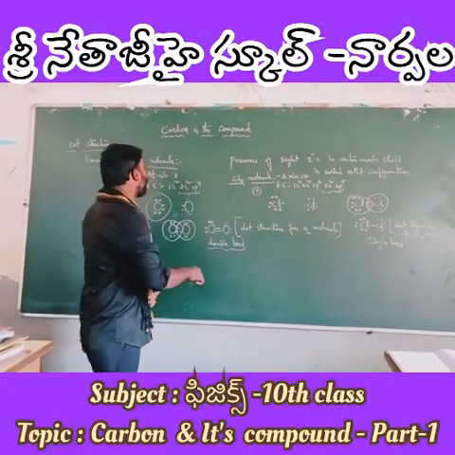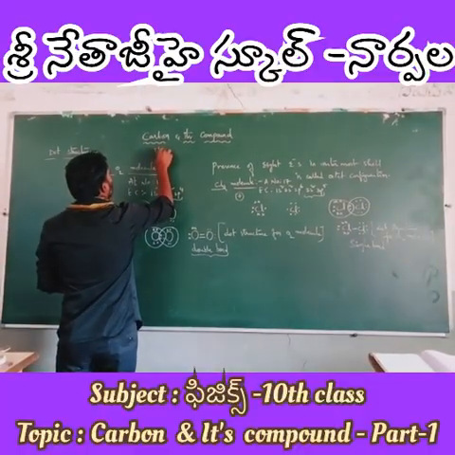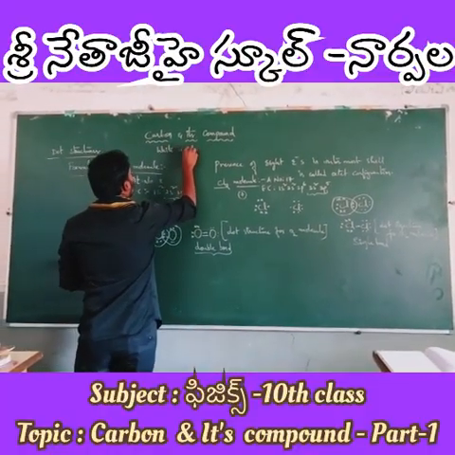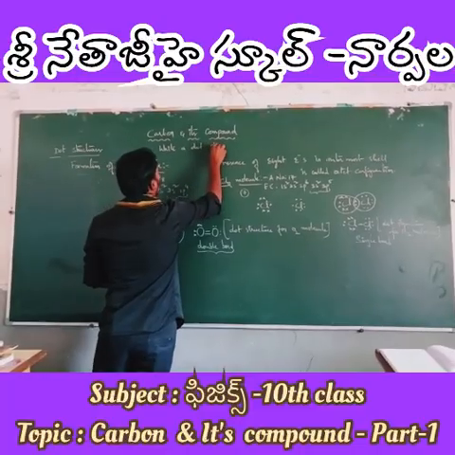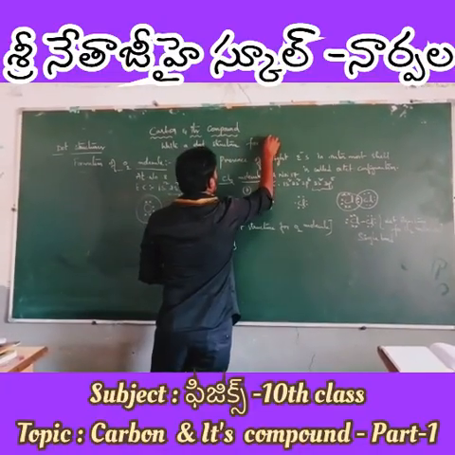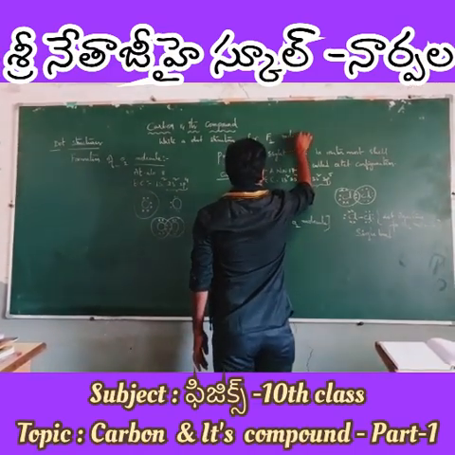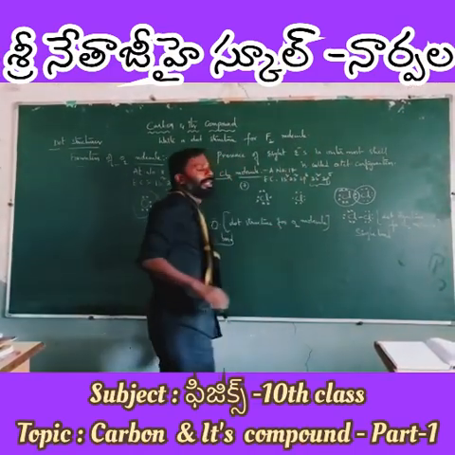Right guys, as homework you do by yourself: write a dot structure for the F2 molecule. That is your homework.